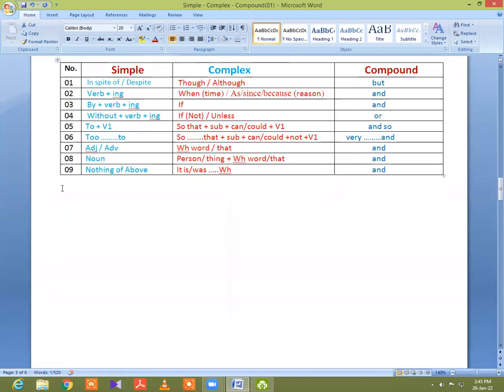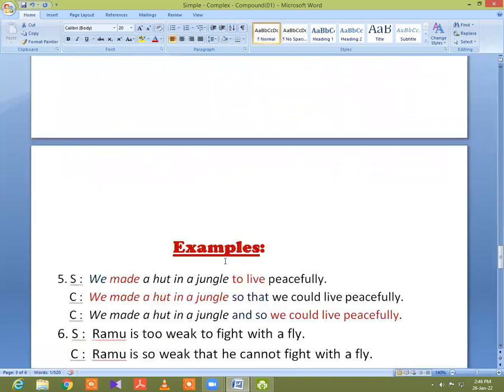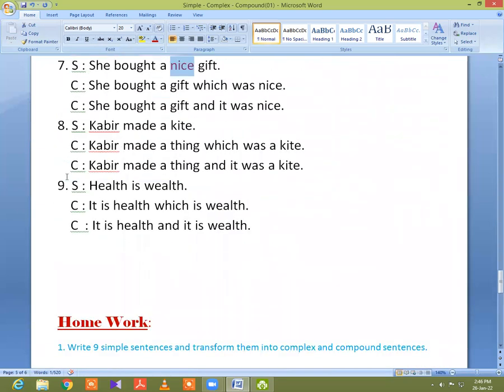Now in technique number 8, please notice that when you didn't find any adverb or adjective or any of these 6 words, you only find a noun in a simple sentence. Then you put a person or thing plus a WH word or "that" in a complex sentence, and you will use "and" in a compound sentence. So I will clarify this matter by giving an example, please.